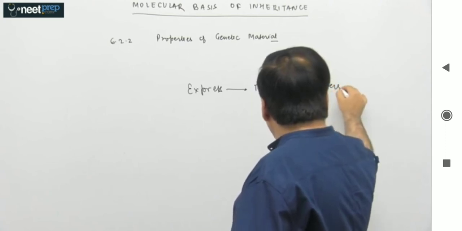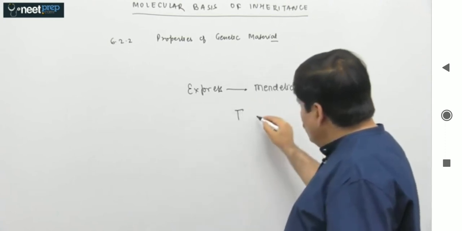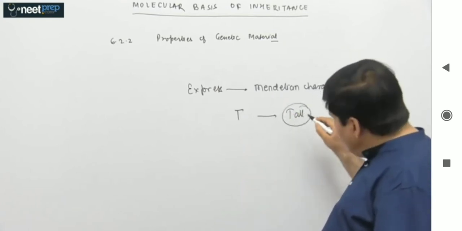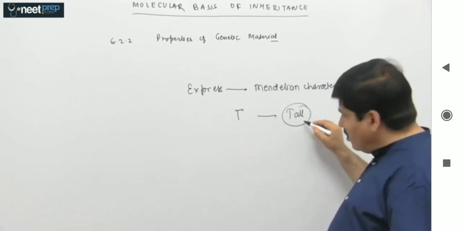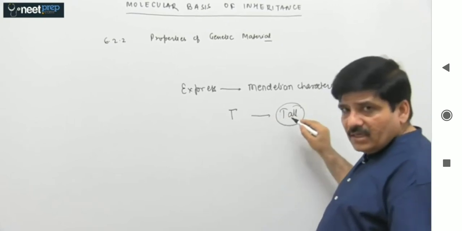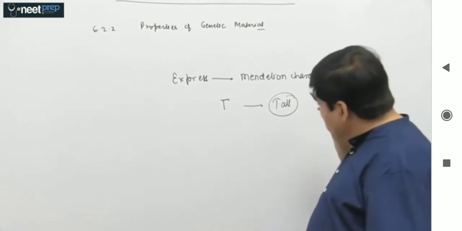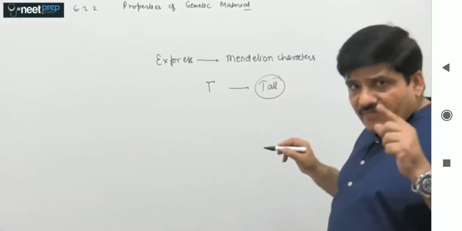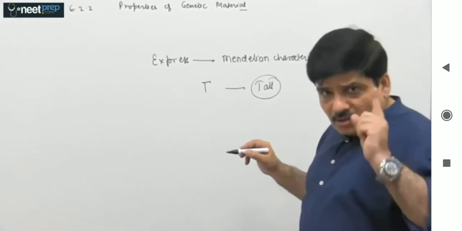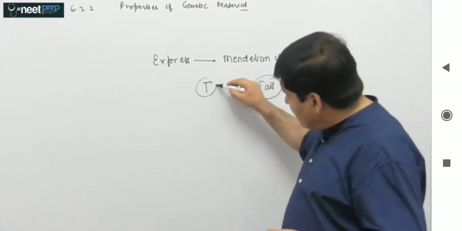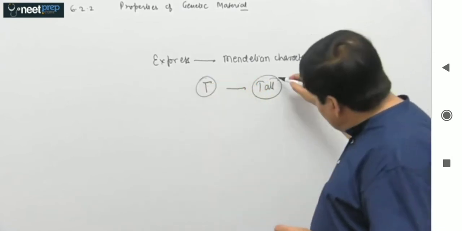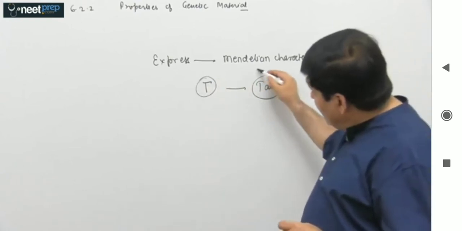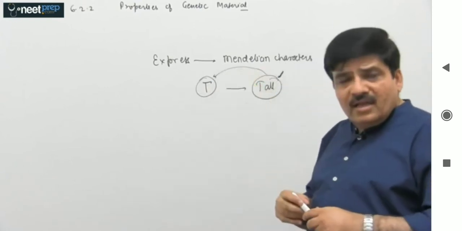So we know there is capital T, as I told you, but it must be reflected in tallness. And only when this phenotype is being formed... the observable traits are called phenotypes. The measurable traits are called phenotypes. So please understand, if nature has to select tall individuals, it is not directly selecting the capital T allele. It is actually selecting individuals which are exhibiting a tall phenotype, and indirectly hence is selecting capital T.